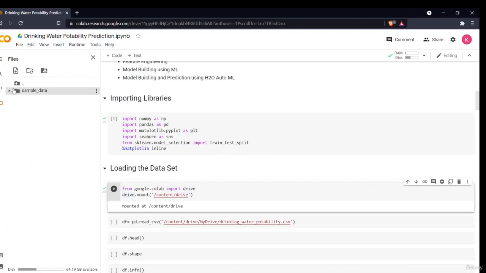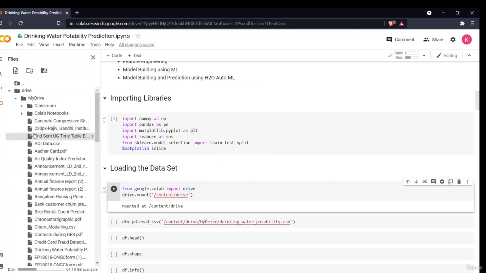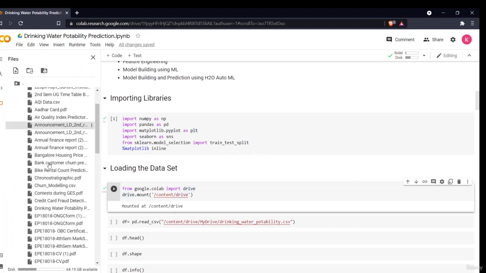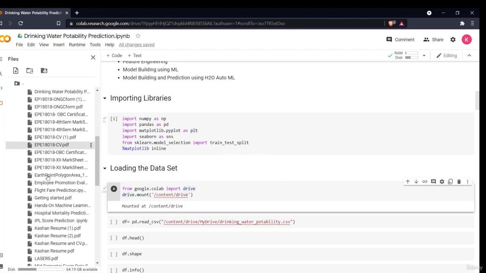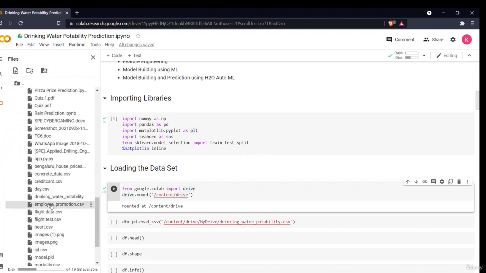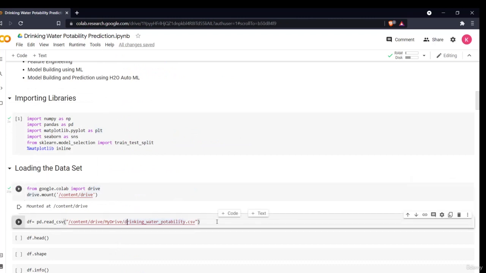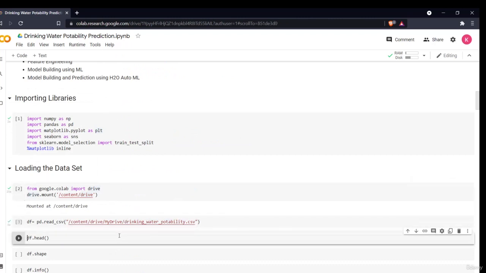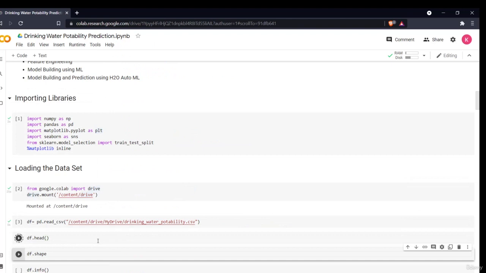When I go here, I see drive here, then my drive. Now I just have to find my file which I just imported in my Google Drive. The name of that file is drinking water potability. Okay, this is my file. I just copy the path, paste that path here, then I'll read that using pandas. So this is my potability.